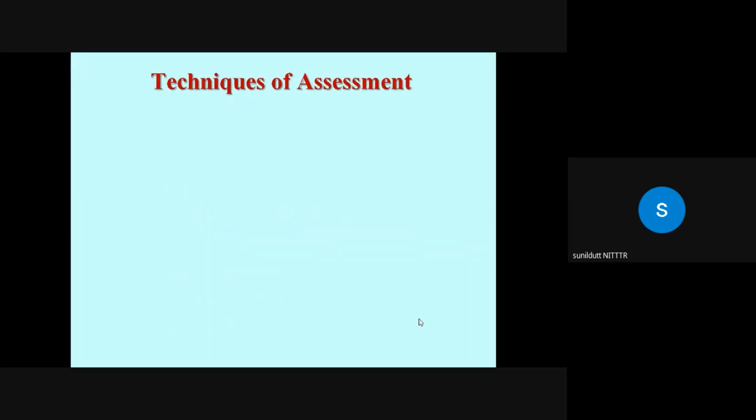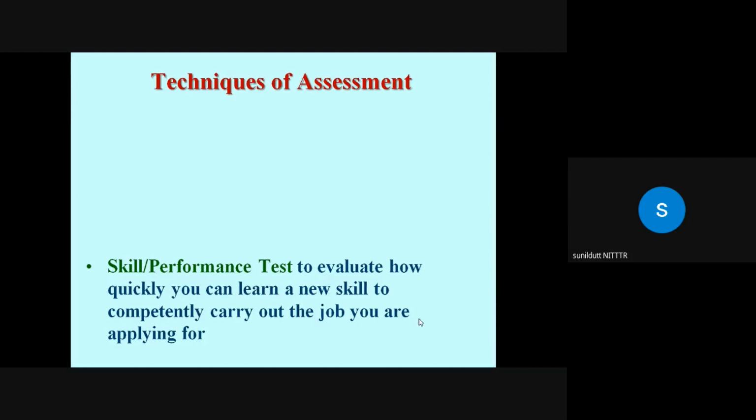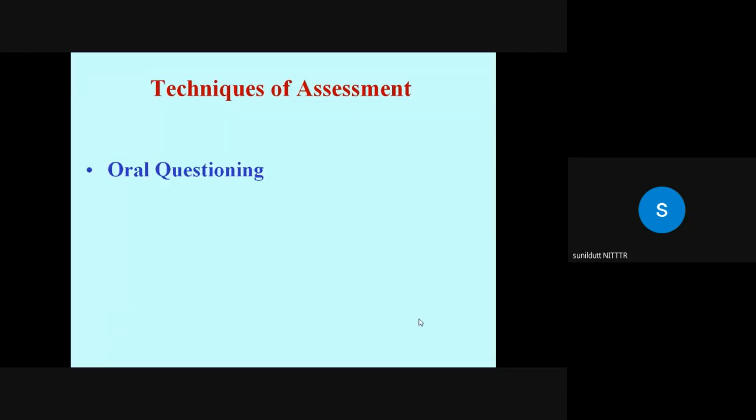Now we move to another one, the skill test or the performance test. The purpose is to evaluate student performance on a particular job or skill. Okay, so you may have the observational test, the performance test also. You can also prepare the observation schedule for measuring their behavior while working on some experimentation. Oral questioning can also be given while evaluating student performance during practical or job or workshop.